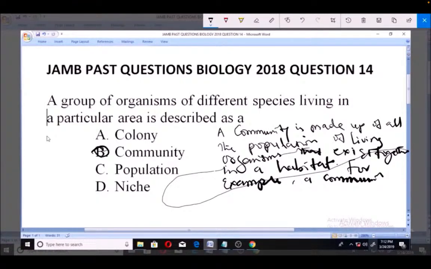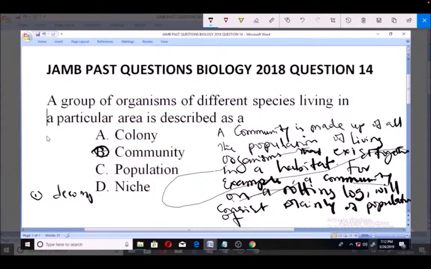This very community living on a rotten log will consist mainly of populations of, number one, decomposers.